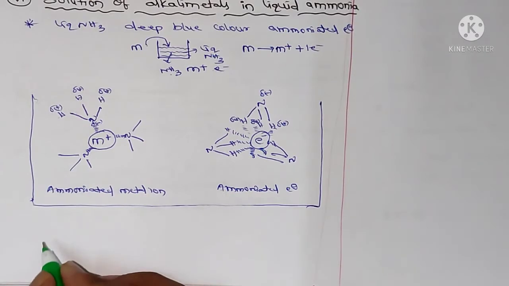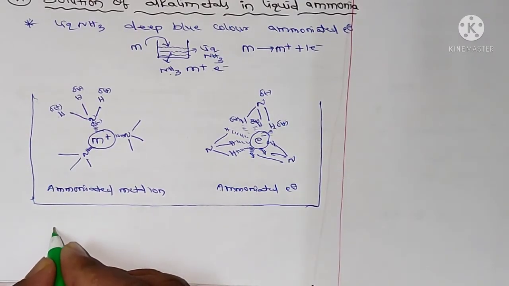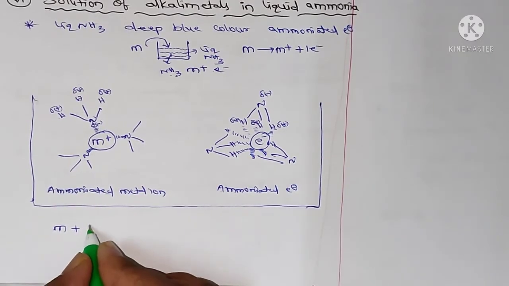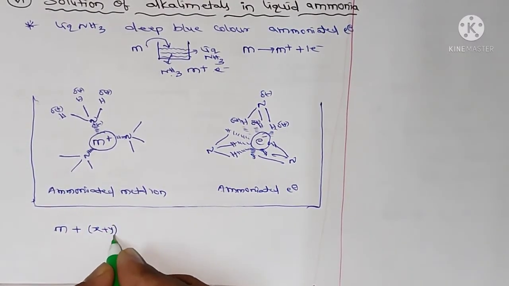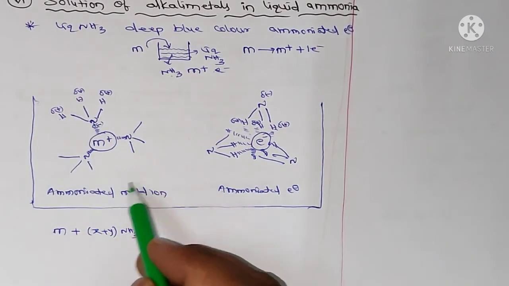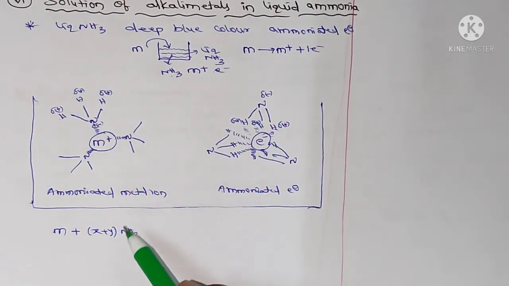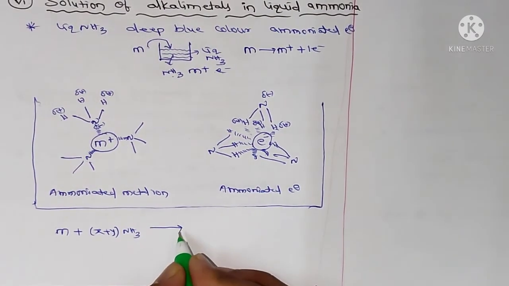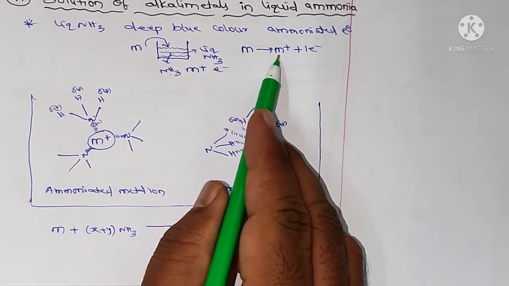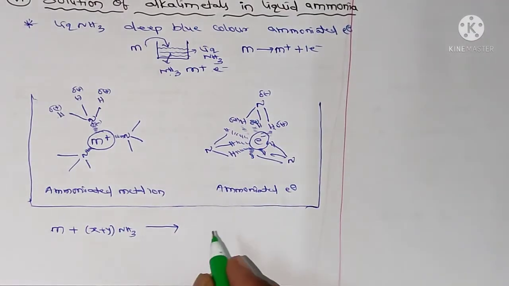Let me take the reaction. So metal plus X plus Y moles of NH3 molecules. So there are so many NH3 molecules in the solution, so here I am taking X plus Y moles of NH3. Then what happens? The metal will give M plus ions and electrons.